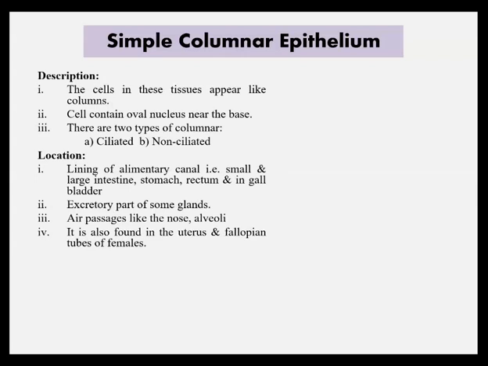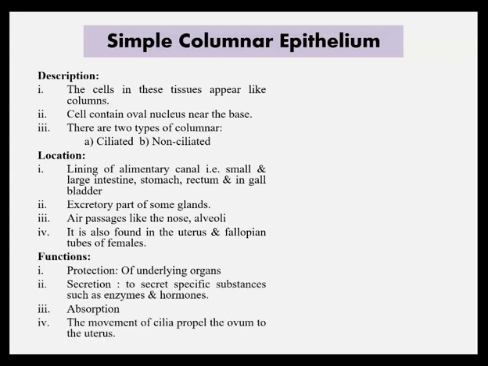This simple columnar epithelium is found in the lining of alimentary canal, that is small and large intestine, stomach, rectum, and in gall bladder, excretory part of some glands, then air passages like the nose and alveoli. It is also found in the uterus and fallopian tubes of females.